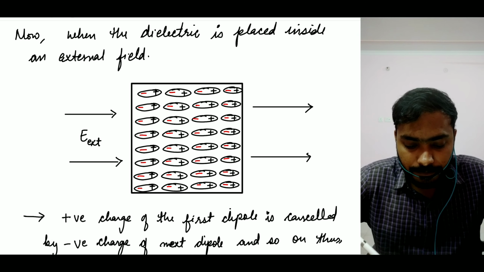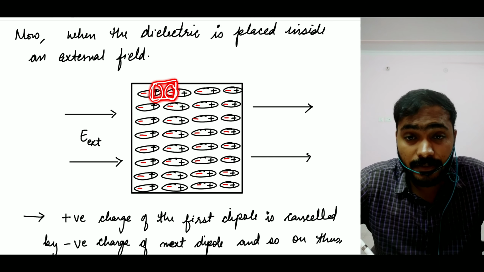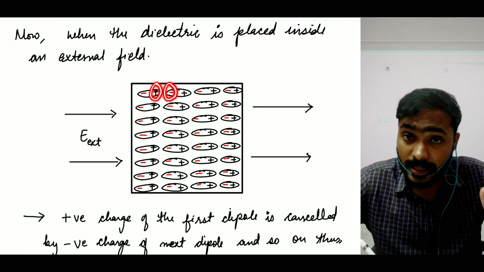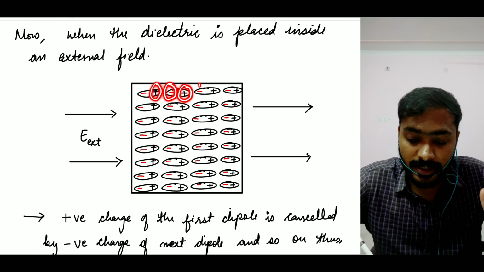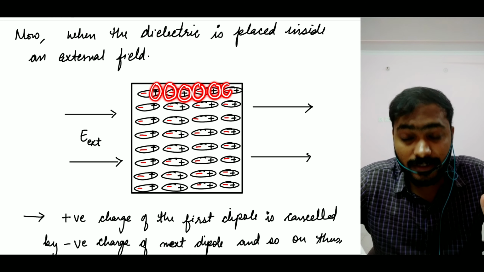Now you have to understand that this positive charge is very close to your negative charge, so this positive and negative can cancel each other's effect. This positive charge can cancel the effect of this negative charge, and similarly this positive charge can cancel the effect of this negative charge.